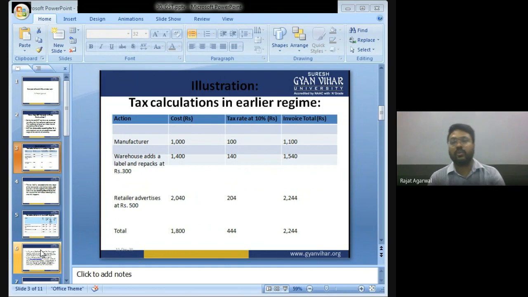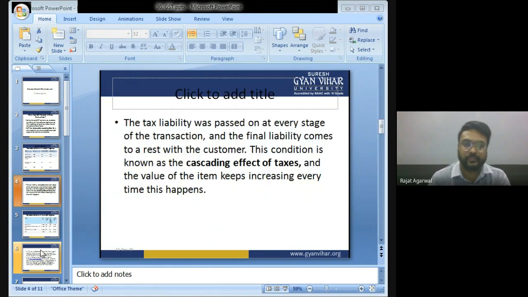But out of this 204, the tax of 140 on 1400 I have already paid. Now the invoice value is 2240. Total cost 1800, tax is 444, total amount 2240.